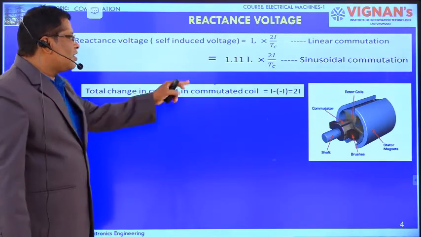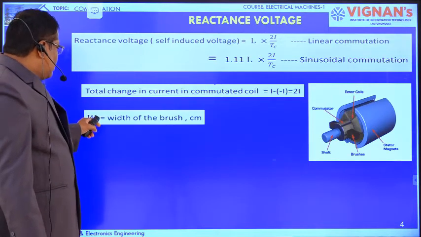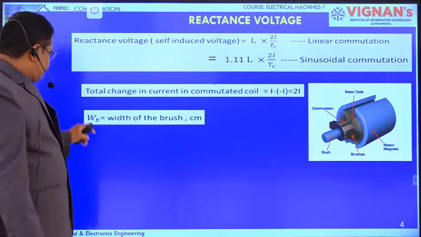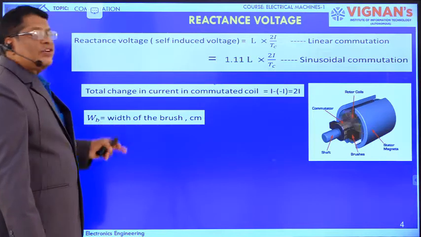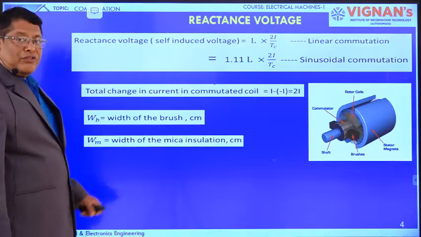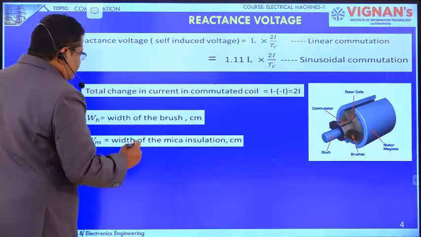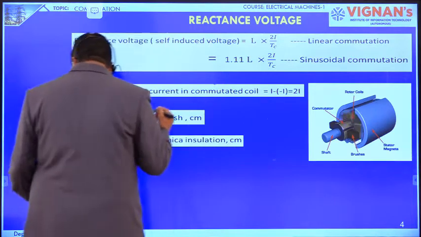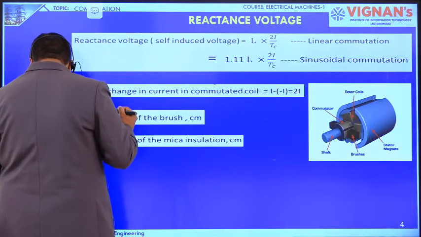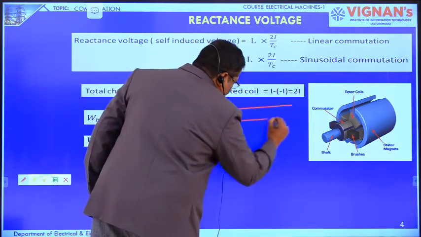The total change in current becomes 2I. Here we are defining the width of the brush and the width of the mica. If you observe the diagram, these are the commutator segments.